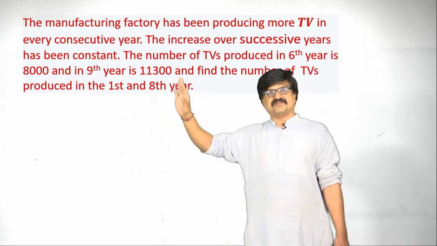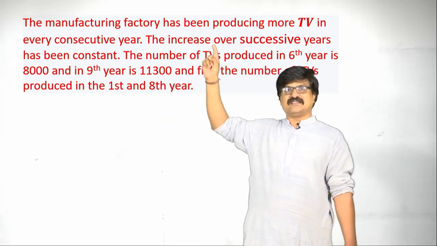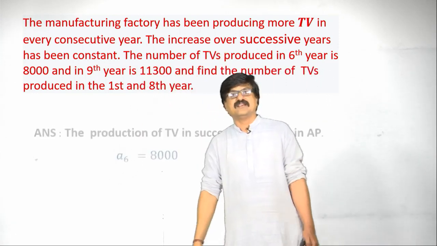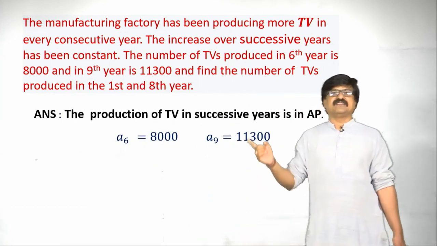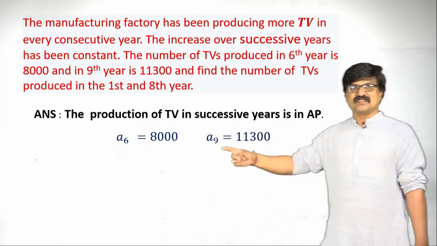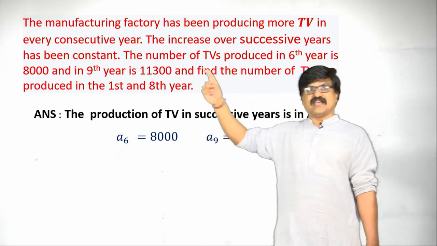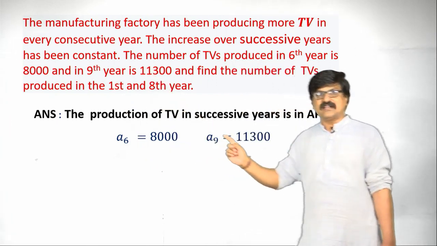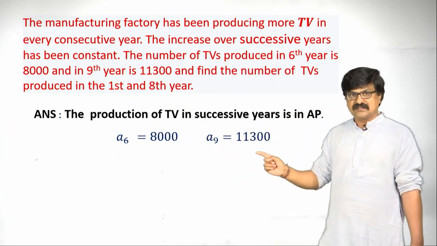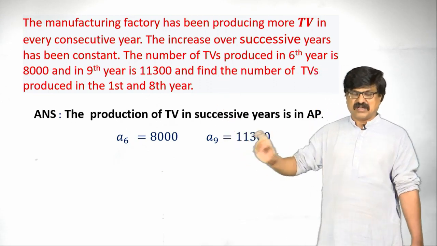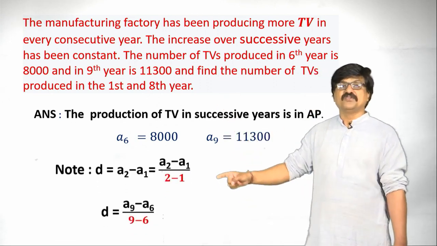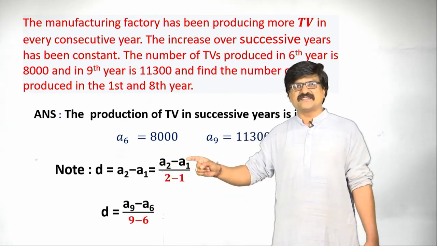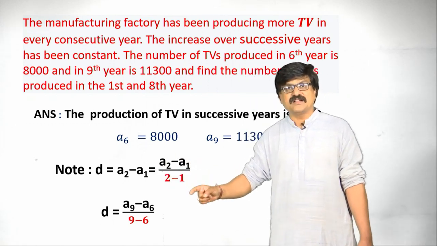So, by reading this sentence, increase over successive years has been constant means the production of TVs in successive years is in AP only. And one more, 6th year 8,000 TVs, 9th year 11,300 TVs they are going to manufacture. So, we know d value is a2 minus a1. Can you write this as (a2 minus a1) by (2 minus 1)? What is 2 minus 1? It is 1 only.